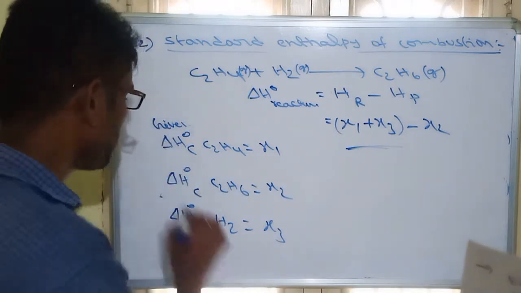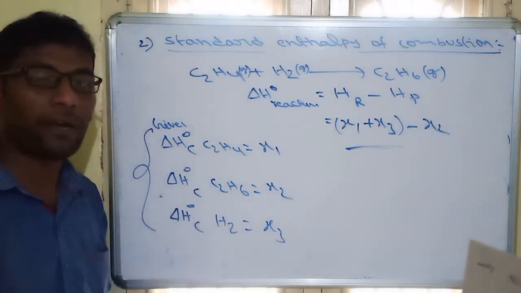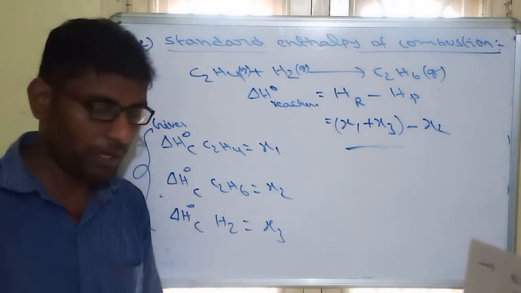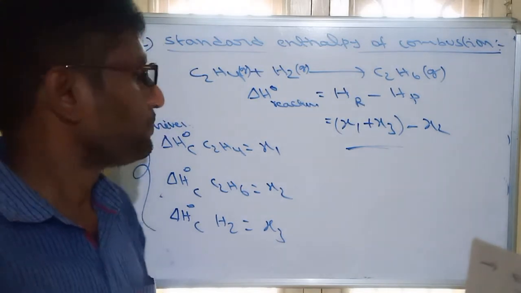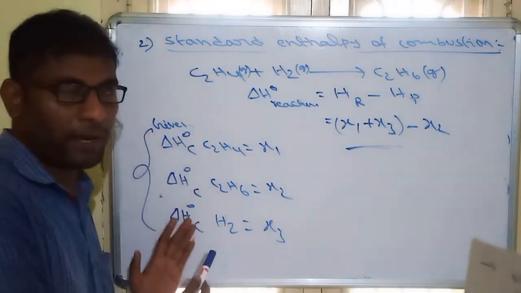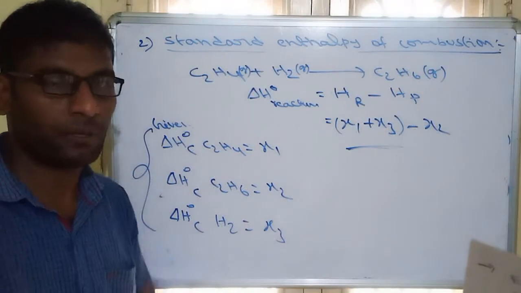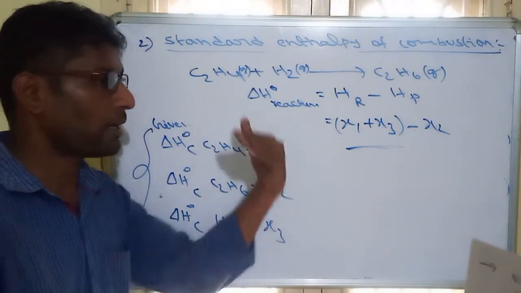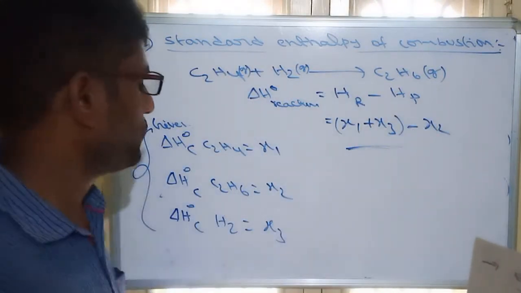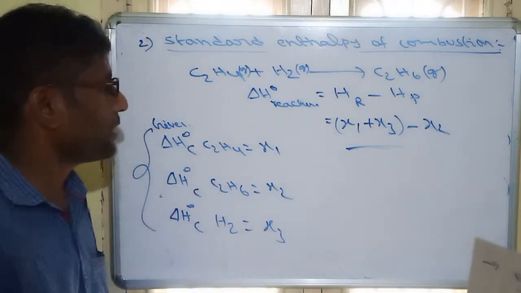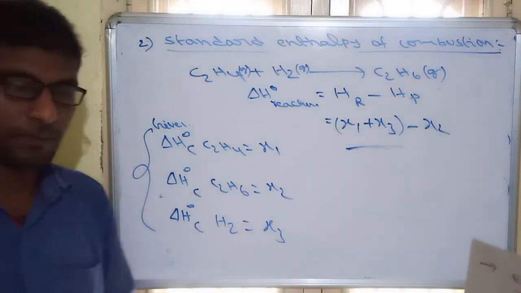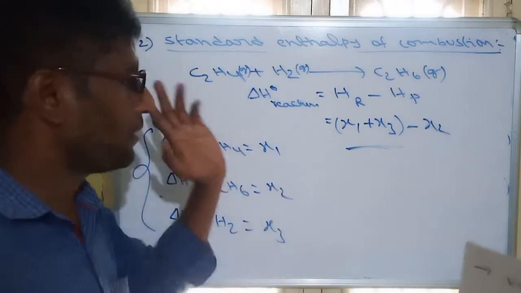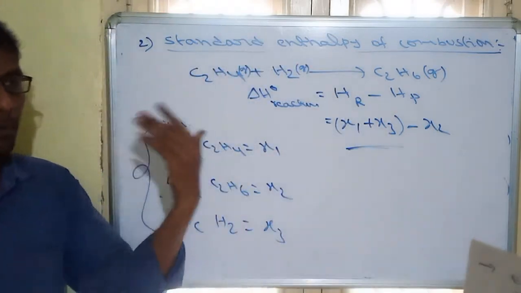So it depends on which are given. We have to identify which formula we have to use. When formations are given, product minus reactants. When combustions are given, reactant minus products. So this is standard enthalpy of combustion. So we completed two equations, enthalpy of formation and enthalpy of combustion.